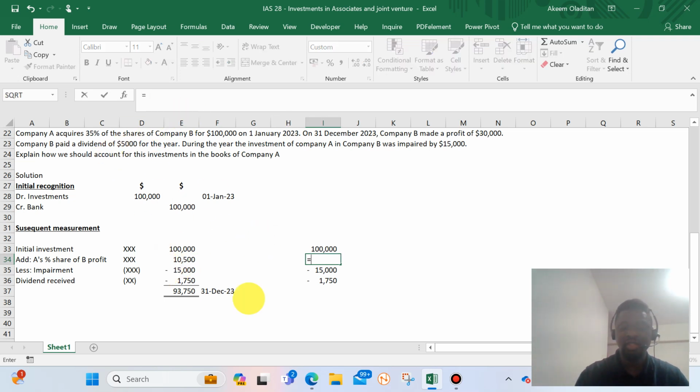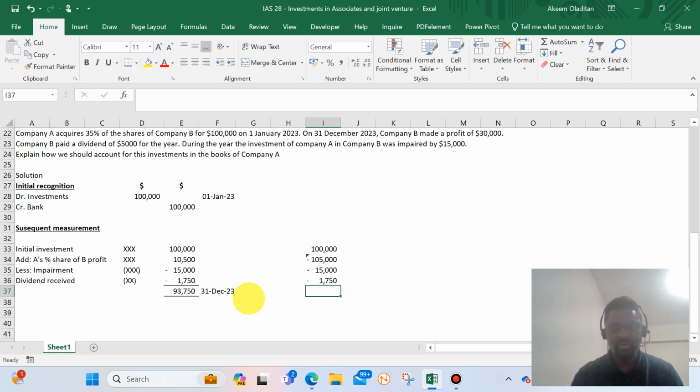So that will be a loss of $300,000 times 35%. So let's do a sum of it. Can you see that that loss has impacted that value to a negative value? What the standard says is that we can never have, under the equity method, a value of the investment of less than 0.